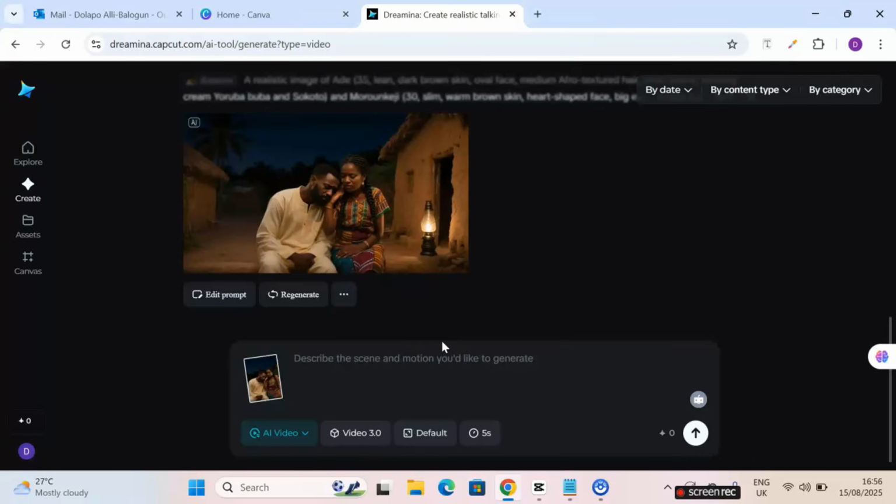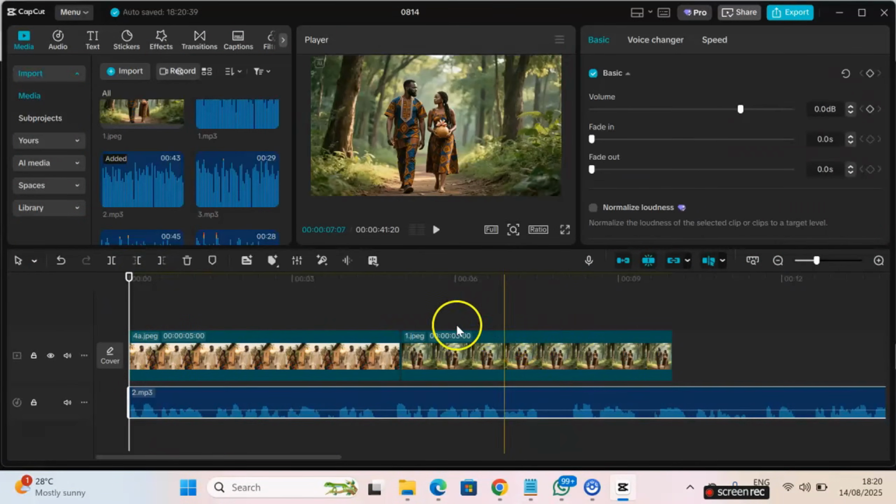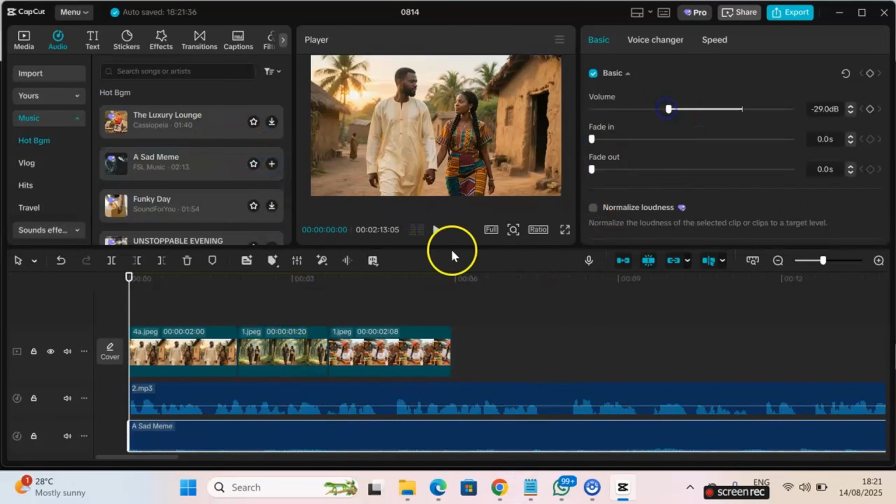Using the same process, go ahead and generate images for your other scenes. Finally, once your images are ready, import them into your video editor such as CapCut. Add your story narration, sound effects, and background music. And yes, you're done.